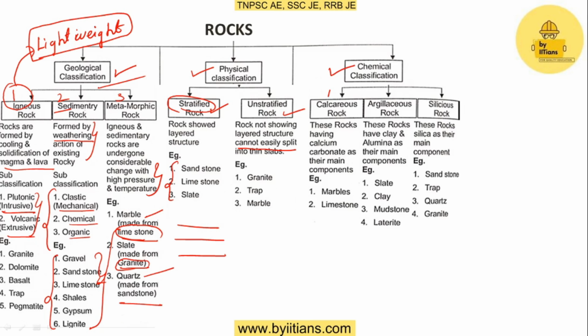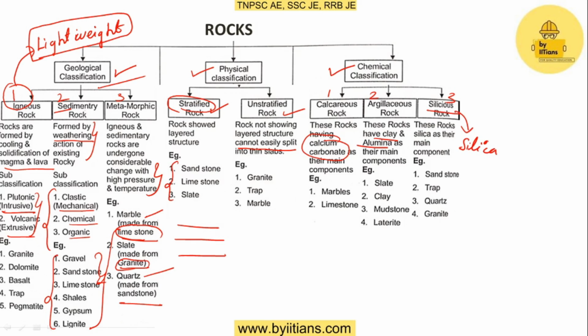And the last classification of rock is chemical classification, and it has three types. The first one is calcareous rock, the second one is argillaceous rock, and the last one is siliceous rock. In calcareous rocks, the major component is calcium carbonate. If a rock has a large amount of calcium carbonate, it is called a calcareous rock. The second one is argillaceous rock, which has clay and aluminium as its main component. And the last one, as the name itself says, siliceous, is nothing but silica.